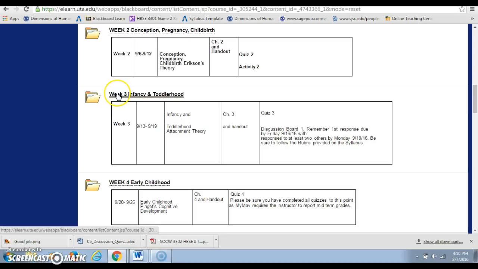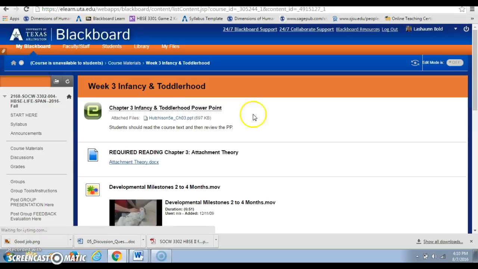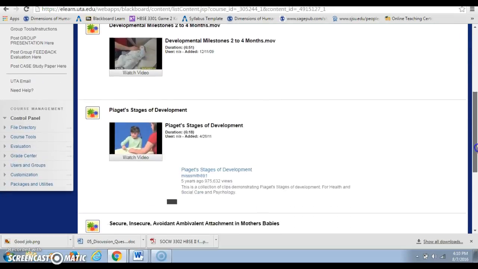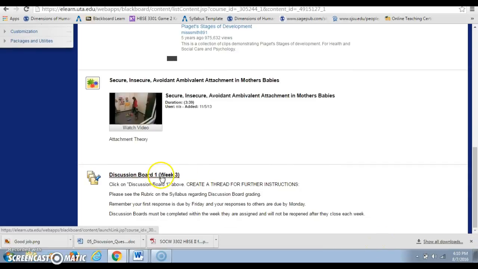But if you'll notice here in week 3, there is discussion board 1. And to get there, you're going to click on week 3, and then you're going to go down and you'll see that your discussion board is there.